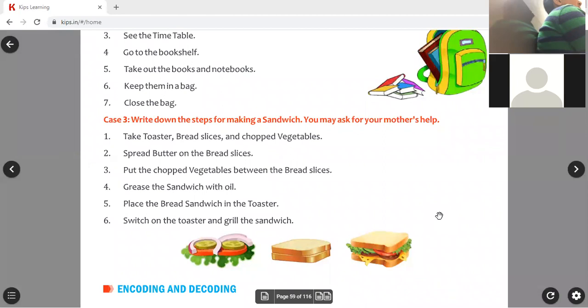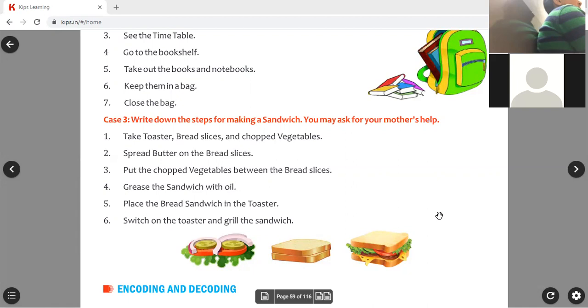See, children, you may get a doubt: what is encoding, why do we need encoding? Encoding means that while transmitting information through the network, it will be transmitted in the form of other letters, other numbers and other symbols, not the original text, to make it secret from the hacker. That is called encoding.